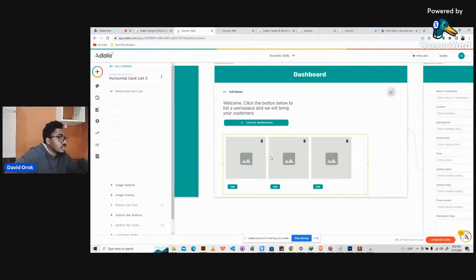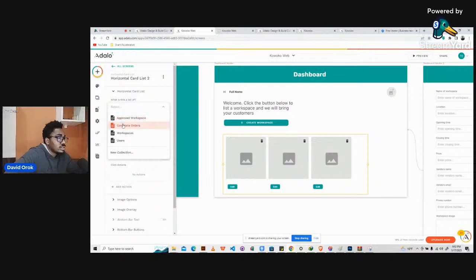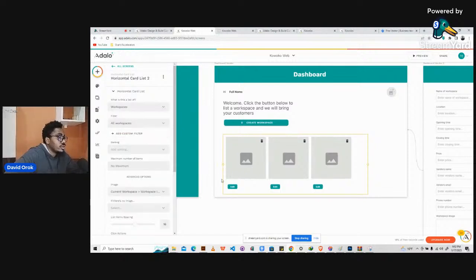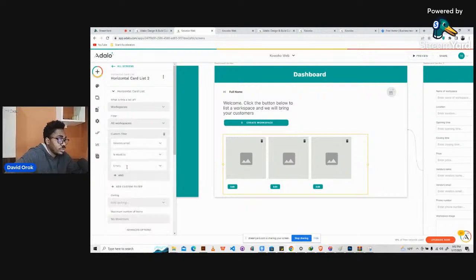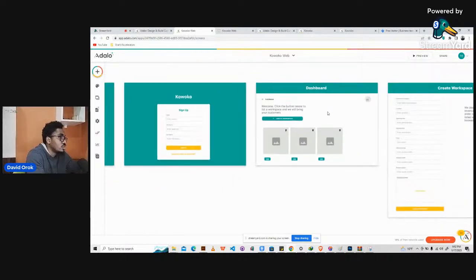All right, so click on this and say this is a list of workspaces. Let's do some sorting now. So let's add a custom filter: workspaces where vendor's email contains logged in user's email. You know, we've done this before. It just allows us to have only the workspaces listed here be those of the logged in user, right? So we have this now.